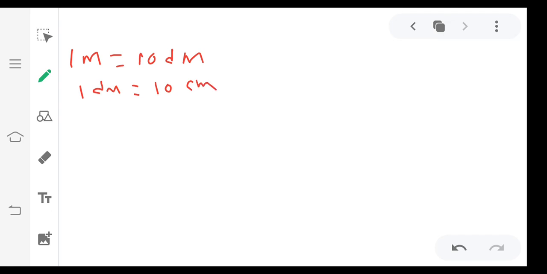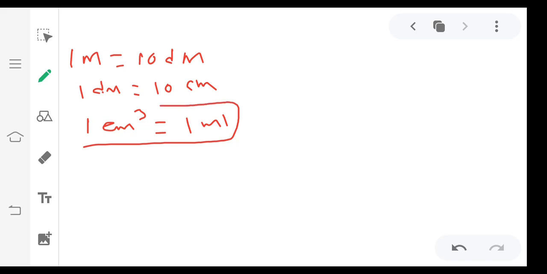So now I will give an important relation. 1 centimeter cube equal to 1 ml. Now we see 1 liter equal to how many ml? 1000 ml. 1000 ml means we can write 10 cube ml.